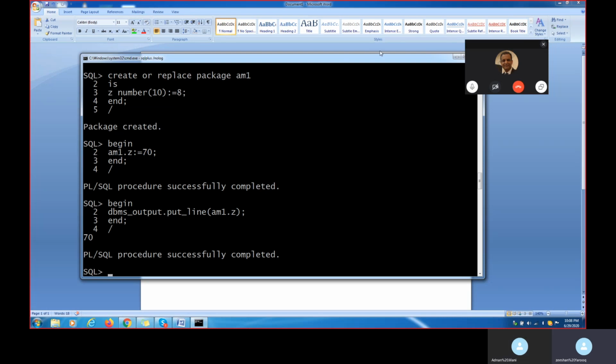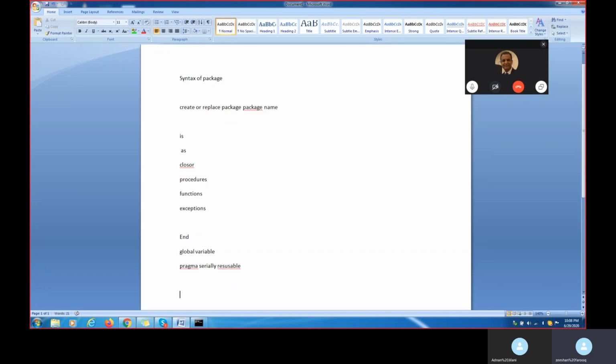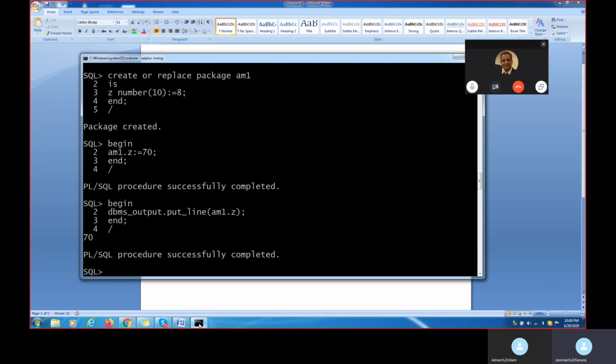Now I am using the clause called pragma serially reusable. Pragma space serially reusable. This is a clause. When we try to use this clause, what will happen now? The first value will come. Let's see the practical example.